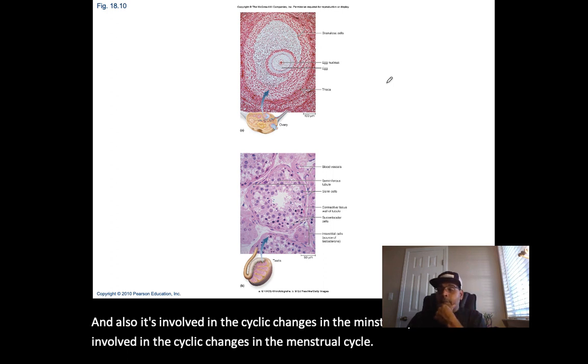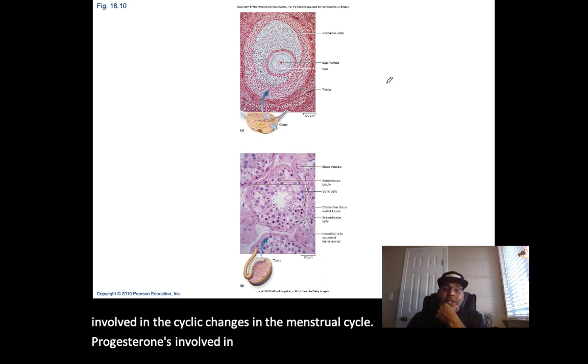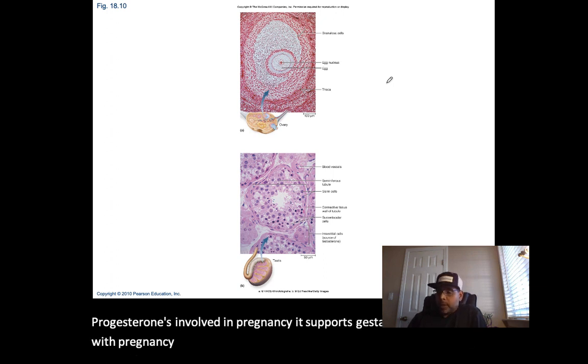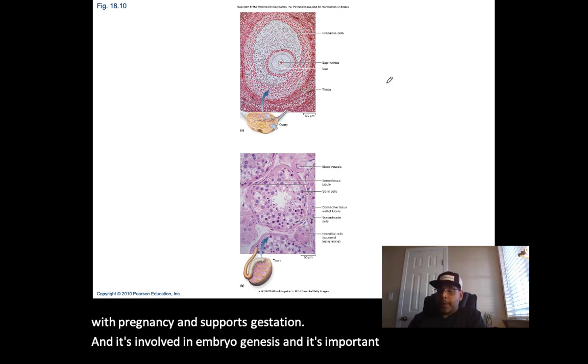Progesterone is involved in pregnancy. It supports gestation, and it's important in embryogenesis.